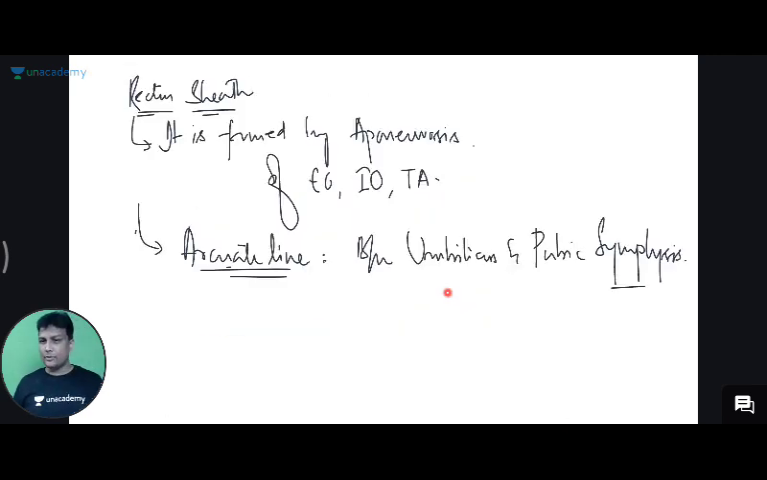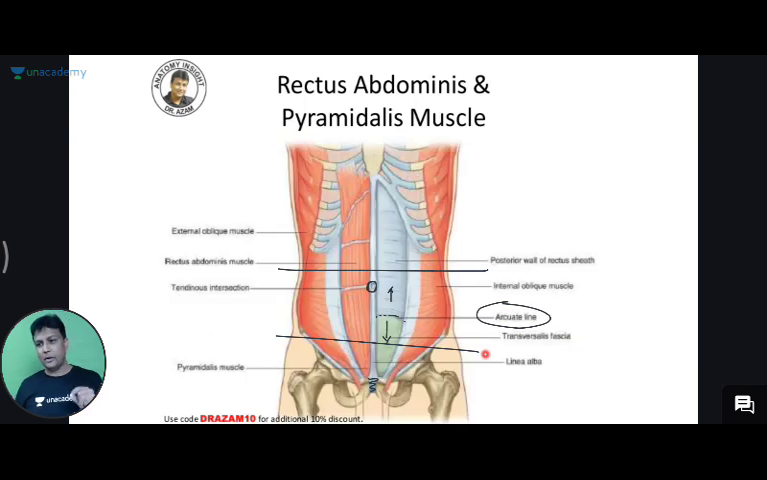See, we are actually going to learn about the boundaries of rectus sheath, but the problem here is that we cannot learn the boundaries of rectus sheath all at once. Why? Because the arrangement of the 3 aponeuroses will be different above the arcuate line and below the arcuate line. So we need to learn the boundaries once above the arcuate line, and once below the arcuate line, because the arrangement above and below is different. Okay, so let us start.